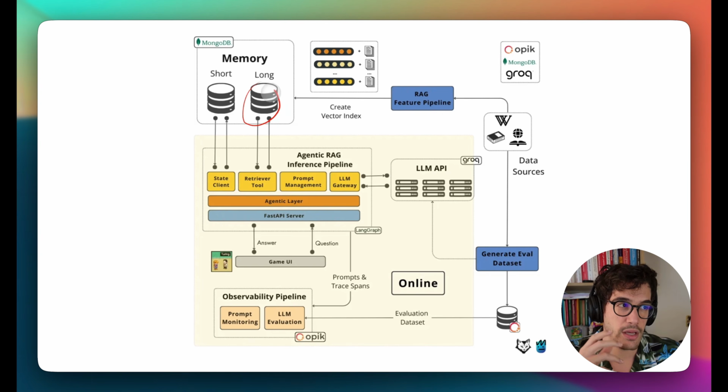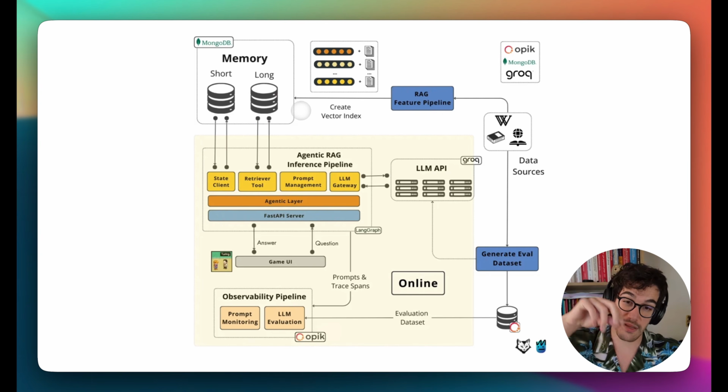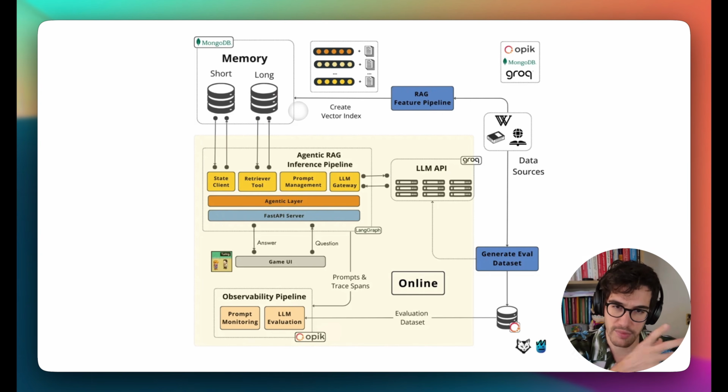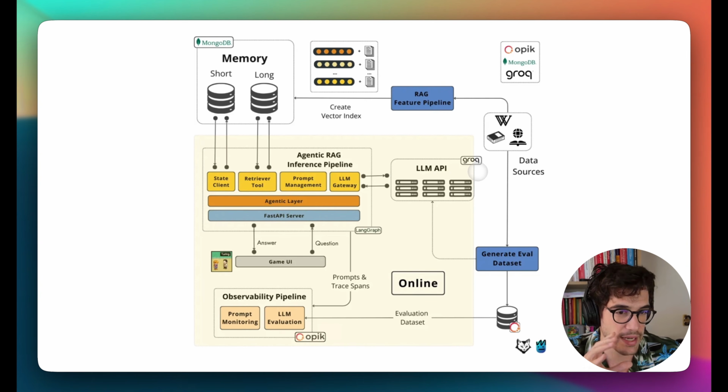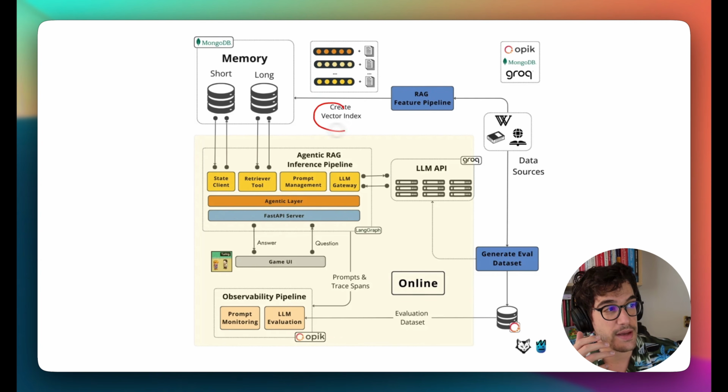Because then, during the online phase, we will be retrieving information from this MongoDB instance. Perfect. Of course, this is something that we are going to cover in much more detail in lesson 3 when we cover the memory systems, but just to give you a very high-level overview. So that's exactly the goal of this RAG feature pipeline, which creates this vector index inside the long-term memory.